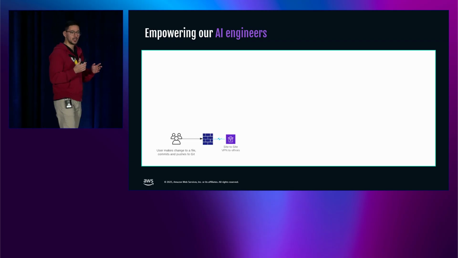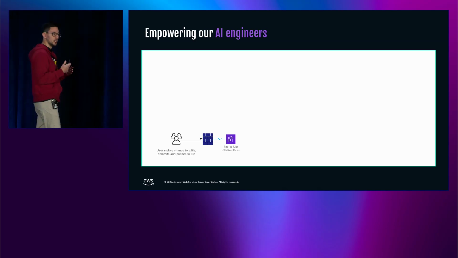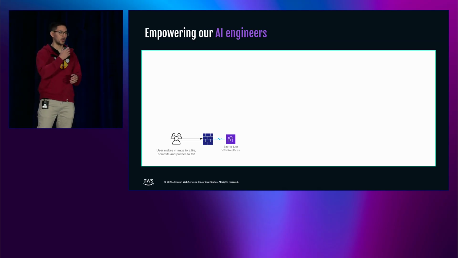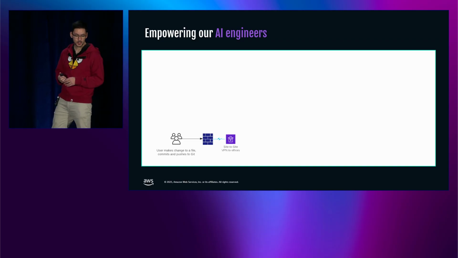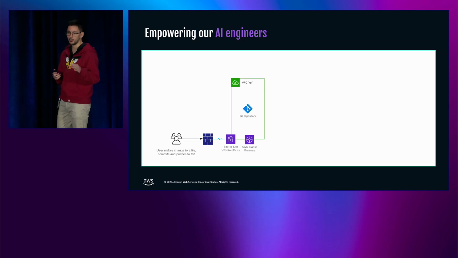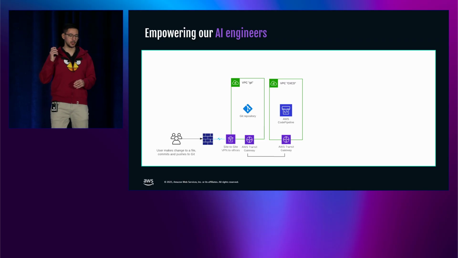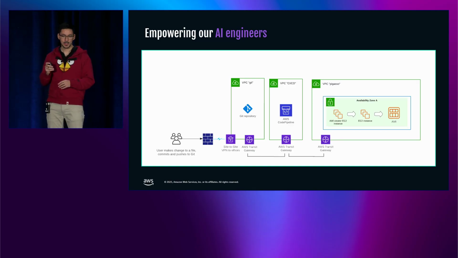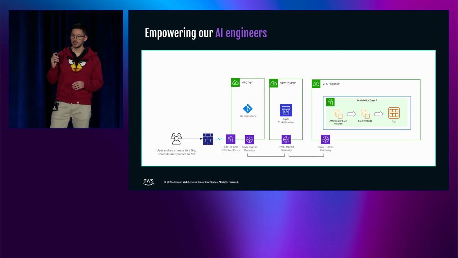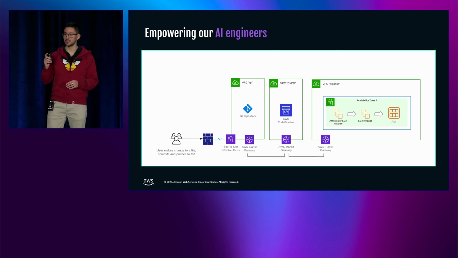Our goal was to make it simple for our AI engineers to push the latest version of the open source tool or to put the latest models out there. With what we built, they just push the code to Git. It goes into a Git repository and triggers an AWS CodePipeline. That spins up an EC2 creator instance, which then installs everything we need in another EC2 instance.